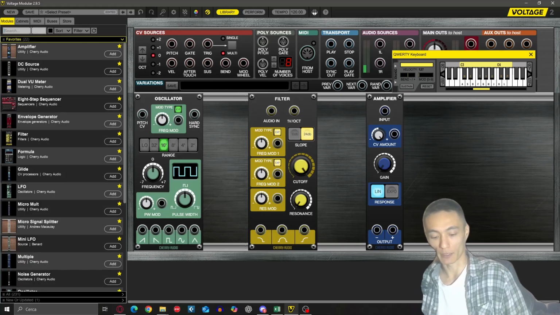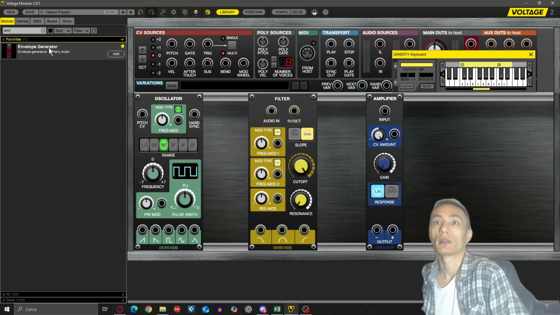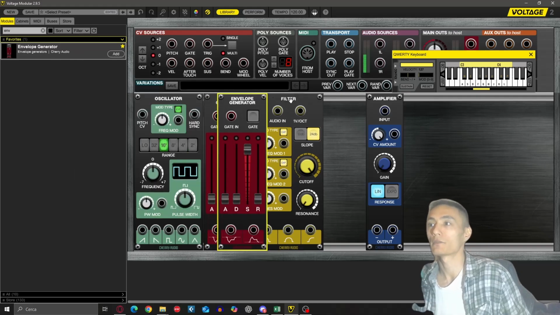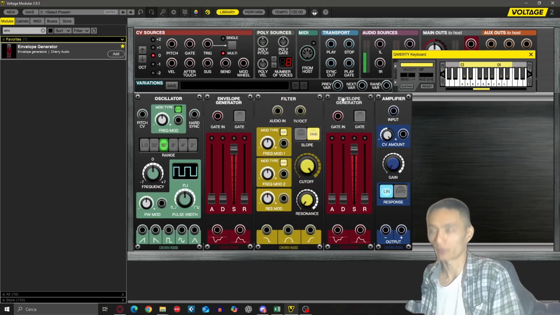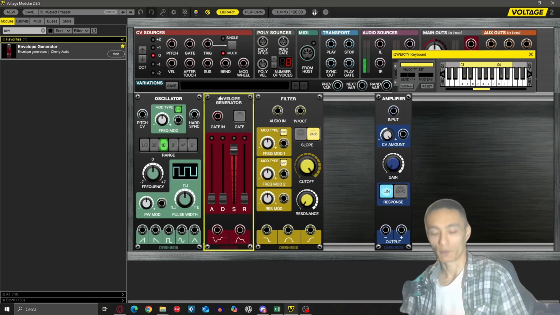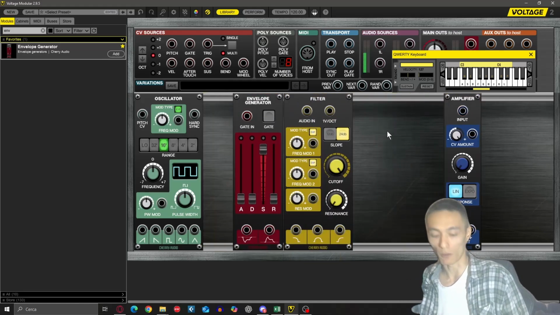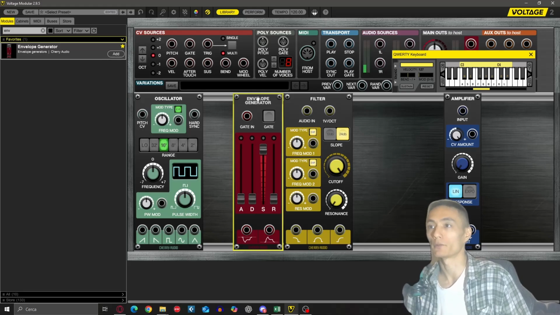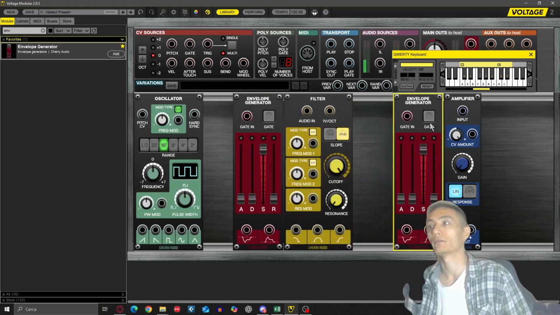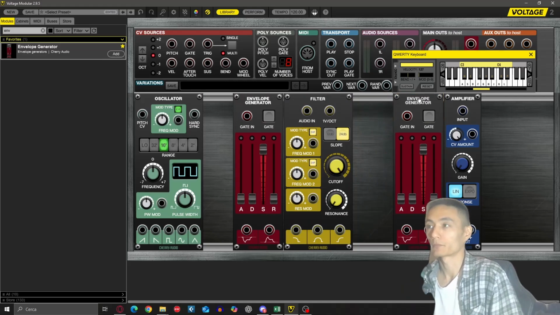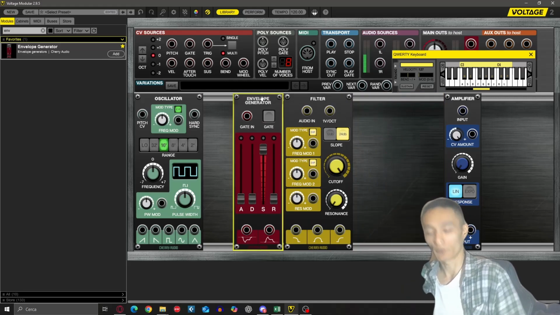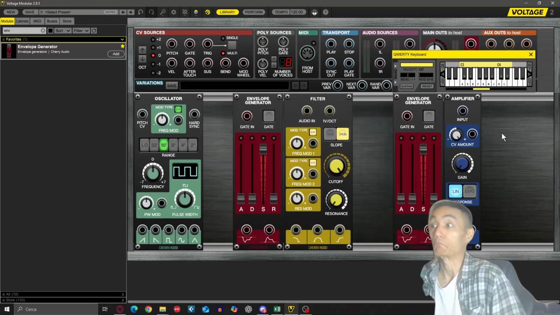So you need to type ENV, envelope. And you need to load two, one and then two. Okay, how did I duplicate it? There's a way to duplicate a module, and it's done by holding Alt on your keyboard if you are using Windows. So Alt, click and drag, okay? Alt, click and drag. If you are using Apple, sorry for you, but if you are using Apple, you need to hold Option, okay? Option, click and drag.